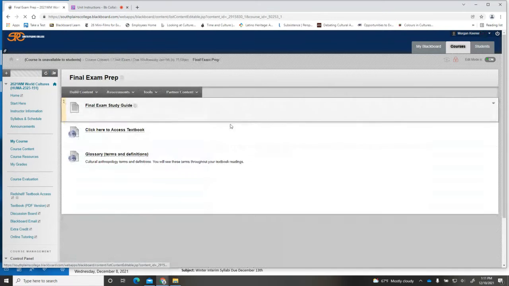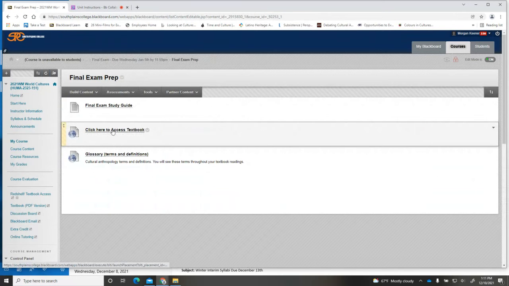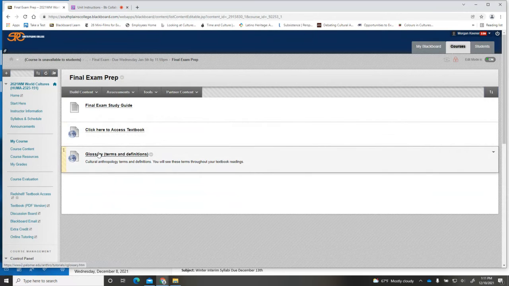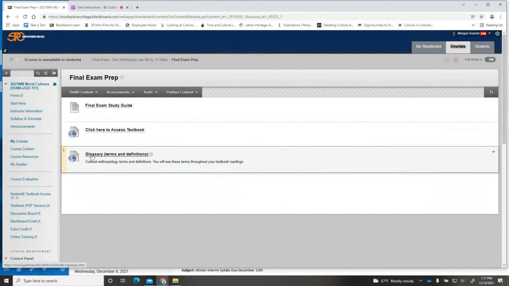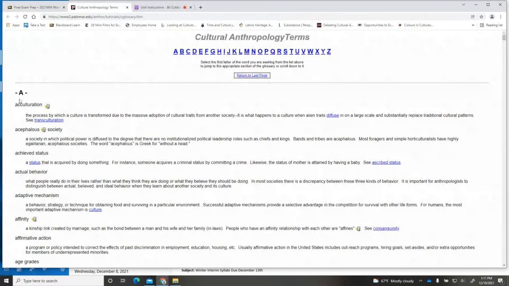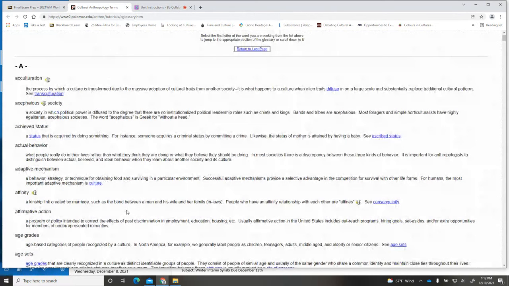Okay. Also in your exam prep, I've given you your textbook, so you can just click right here to access it to help you study. And then I've given you this wonderful glossary. Okay, so remember that final exam had terms on it. That study guide had a lot of terms on it. So use this glossary that is in alphabetical order. Find the definition of that term. Write it down, use it to study, and that way you can not only understand the term through definition, but you'll know when it's being used in an example, and you'll be able to analyze it if necessary on the test.